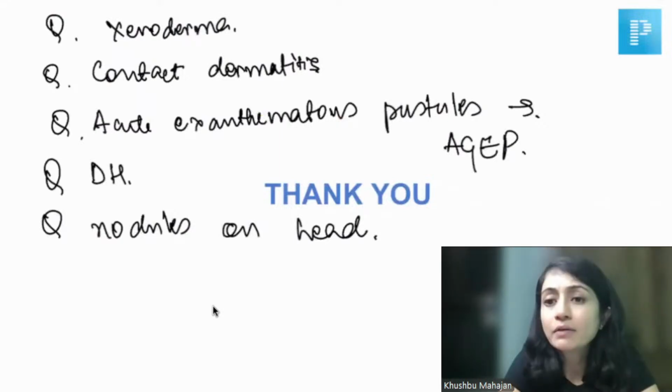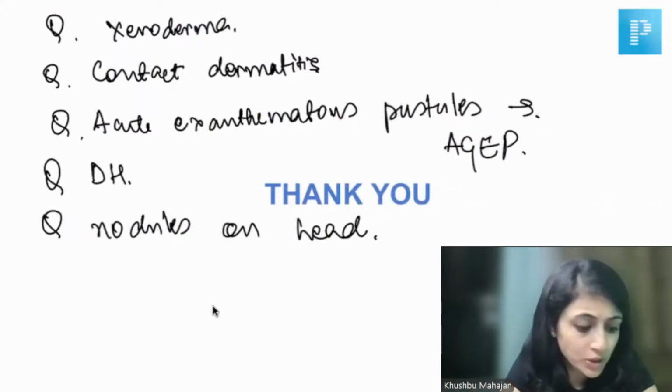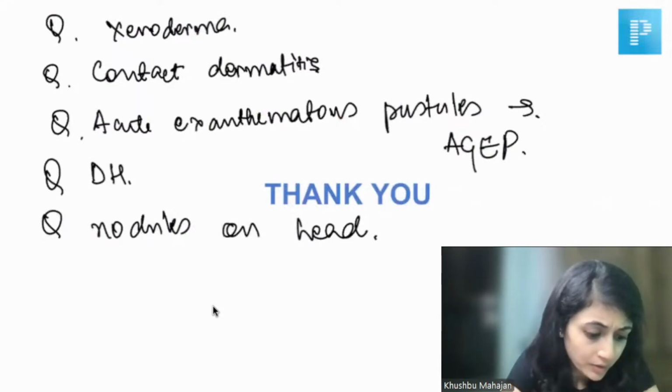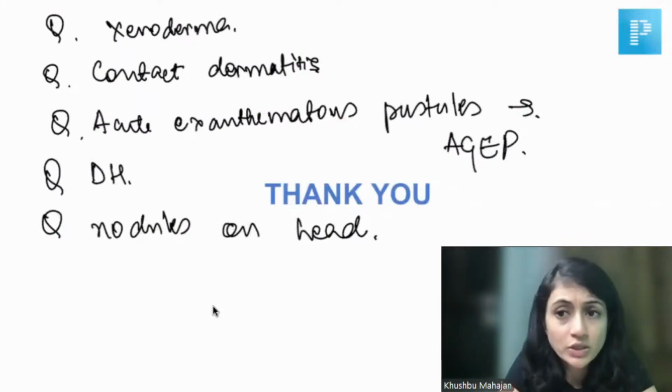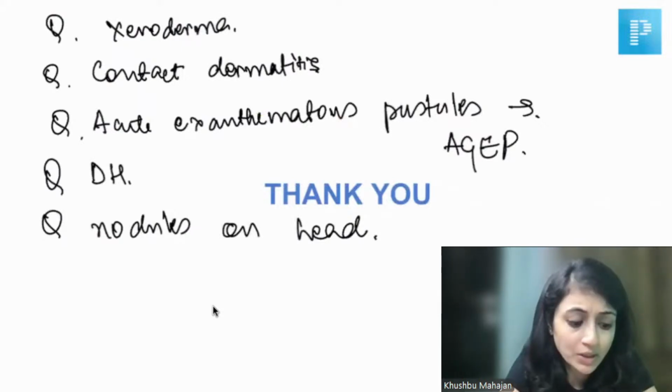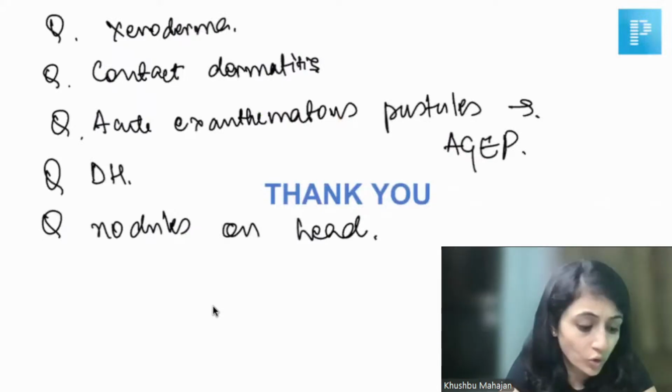See, if they had given you that there were pustules which developed over the body after intake of a drug, that is AGEP or acute generalized exanthematous pustulosis. So there was one question, he had pharyngitis with blood in urine and there was a pustule or rash all over the body. So see, if something similar was given, I can only think of Henoch-Schonlein purpura here. HSP can present with sore throat, with blood in urine and with a purpuric rash all over the body.